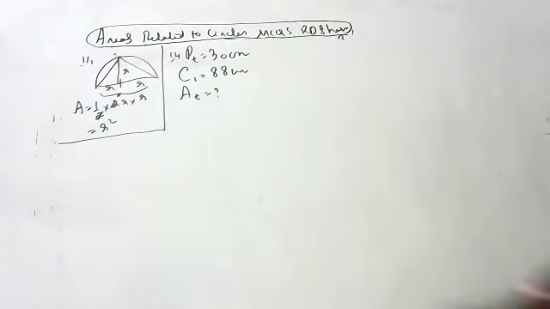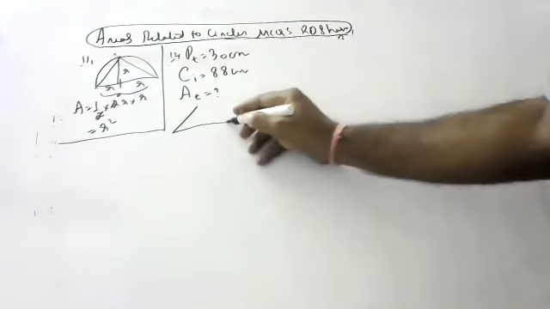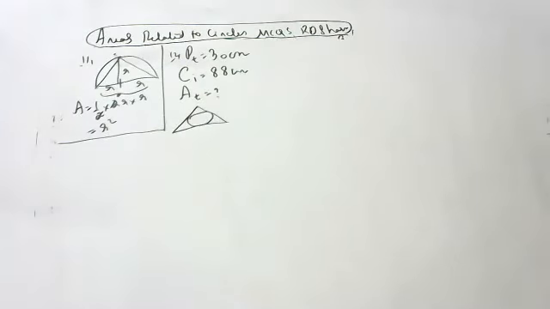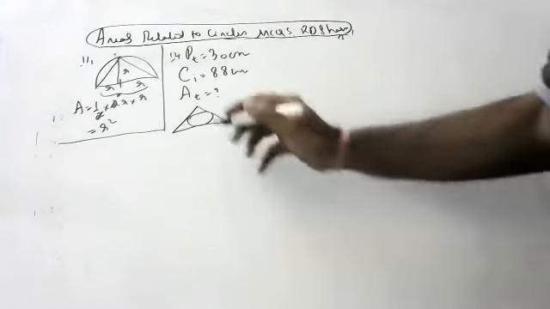Okay, children. So the perimeter of the triangle is 30. There is a triangle, and inside it there is a circle. Did they say equilateral triangle, by any chance? No, they didn't say equilateral triangle also, children. Let's see if we can do it or not. If not, we will see.